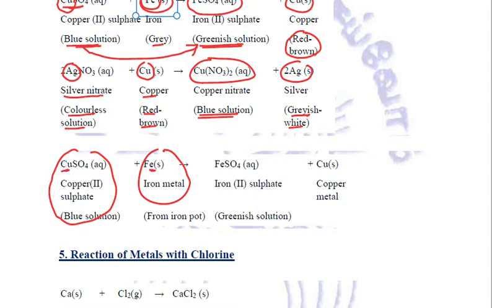It will displace copper and it will form an aqueous solution of iron sulfate. So the iron from that container, from that pot, from that vessel will get dissolved, because of which we will find pores or holes. So that is why copper sulfate should not be stored in iron or zinc or any of these types of metallic containers. Clear? So this is a very important property of reaction of metals with the salt solutions. Clear?